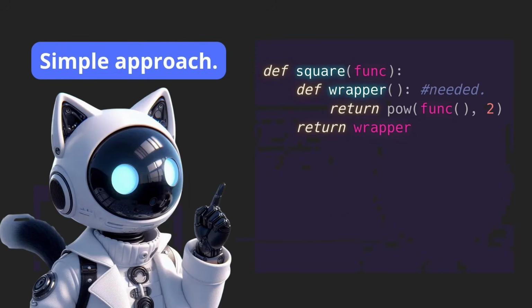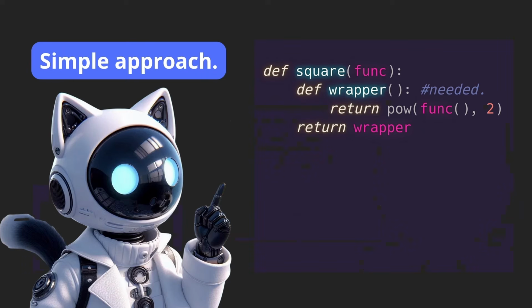Now we're going to have a simple approach so you can understand it. First, we define our decorator as a function, like we normally do. In this case, we're going to square a number. So we pass this parameter func, which can be any name, do not worry about that, but what is needed is this wrapper.